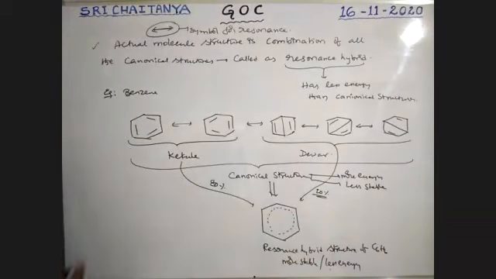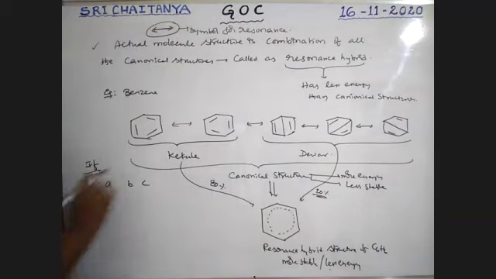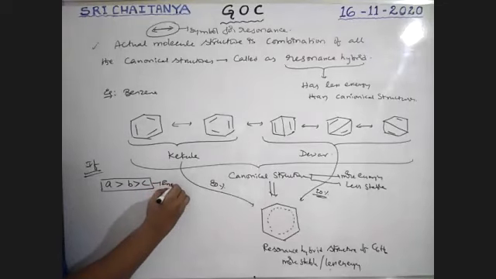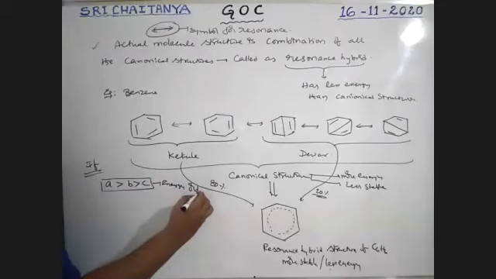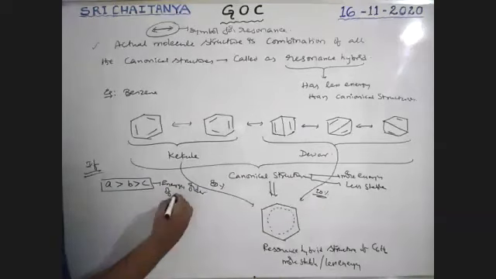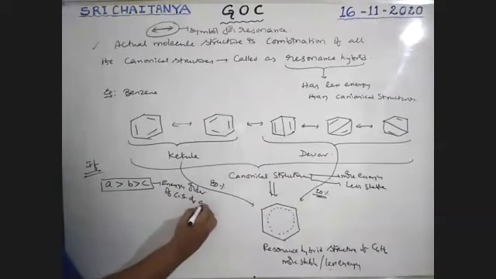For example, see here, if A, B, C are canonical structures of a molecule, then energy of A is greater than energy of B is greater than energy of C. This is the energy order of canonical structures of a compound.